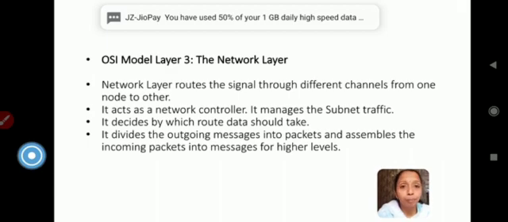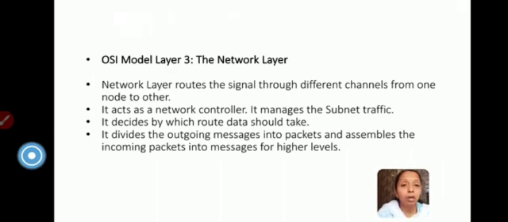This network layer chooses the path by which the network connection has to be completed from transmitter to the receiver. It divides the outgoing messages into packets and assembles the incoming packets into messages for higher levels. When we think of the network layer, we can think of it as a transmitter and also as a receiver. It divides the outgoing messages into packets.